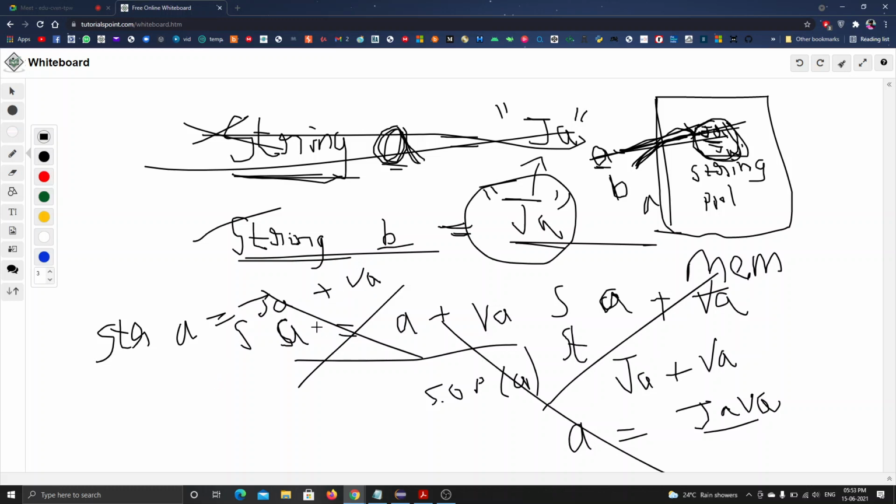Okay, we can take it as A plus another string variable C. We can add it and store it in another variable, by creating another variable as X. Okay, we can't store it again back to this A variable only. Once it is declared, we can't declare it again. Okay, understood? Yes, sir. Okay.